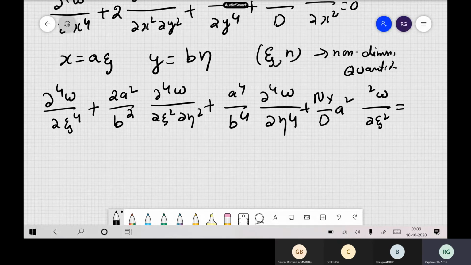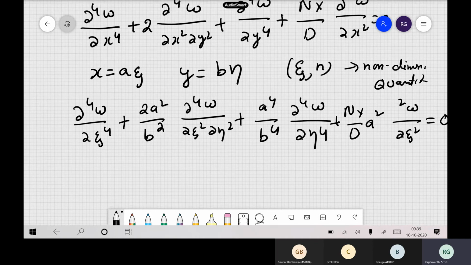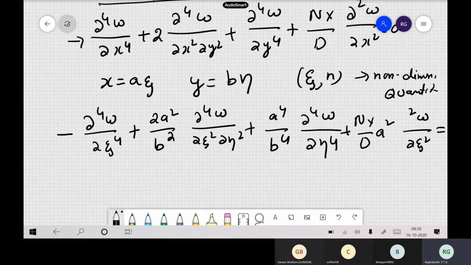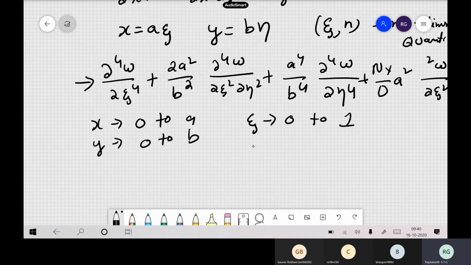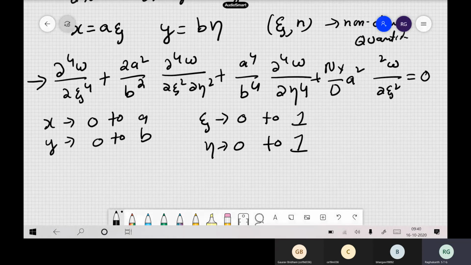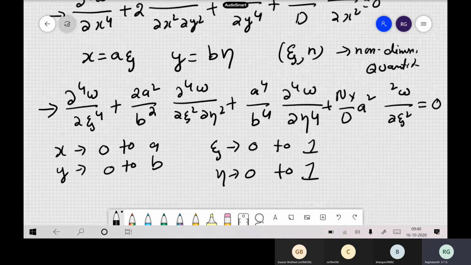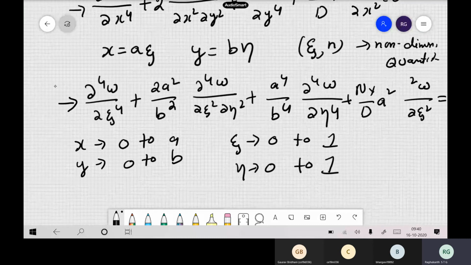So instead of solving the earlier equation, we can solve this equation also. Both are the same. The only thing is that x and y vary from 0 to a and 0 to b, but the advantage is that ψ varies from 0 to 1, and η also varies from 0 to 1. The units of ψ and η are non-dimensional, they have no units. So both are the same, and sometimes it becomes easy to solve this equation.